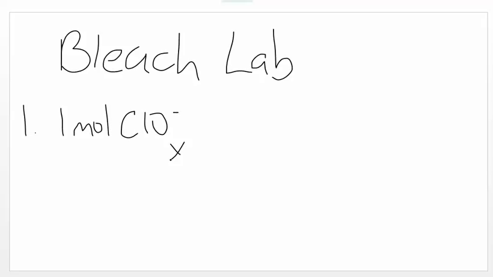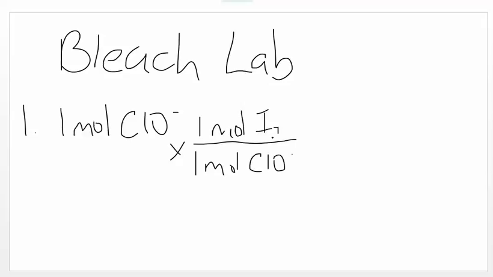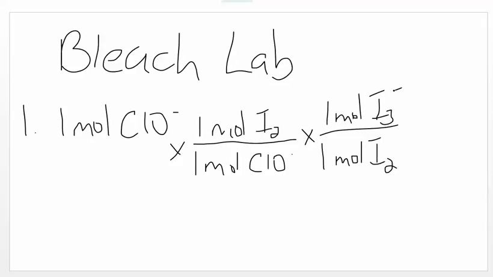If you go back to the front page, there are some equations and there are mole-to-mole ratios. On the front page, you will see that 1 mole of hypochlorite is equal to 1 mole of iodine, I2. In the next equation, 1 mole of iodine is equivalent to 1 mole of I3 minus.